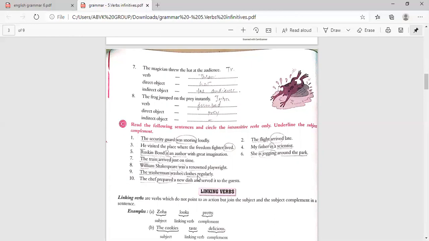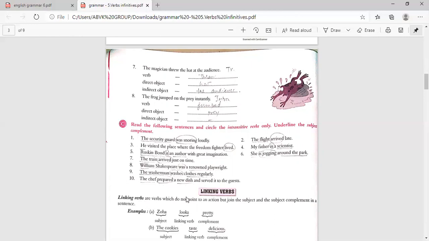The washerman washes clothes regularly. The washerman subject and washes intransitive verb, and regularly. So that is clothes regularly. So that is subject complement. The chef prepared a new dish and served it to the guests. So chef, that is subject, and what did the verb? Prepared, that is intransitive, and a new dish served. New dish is a complement.